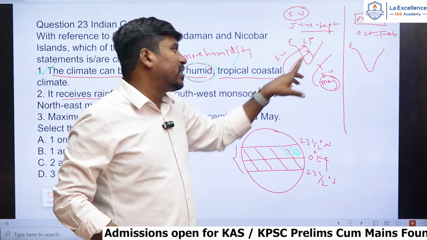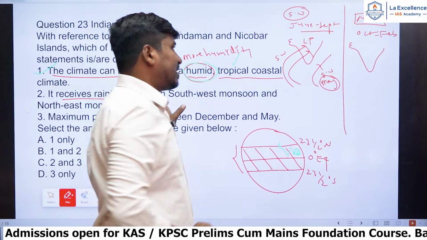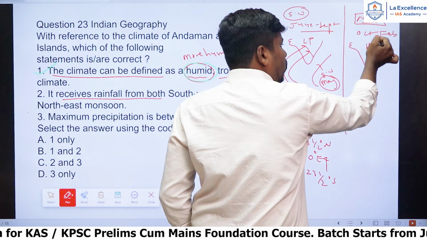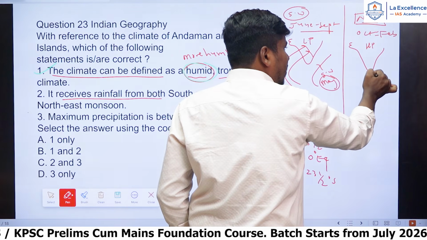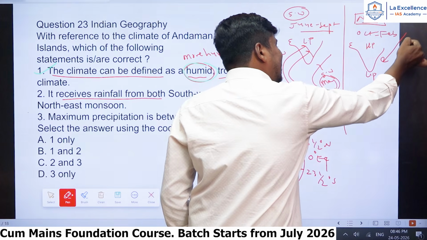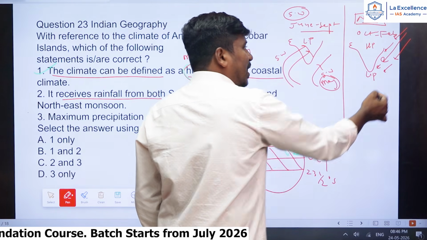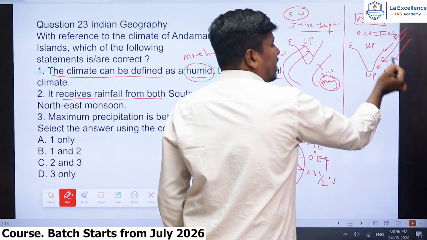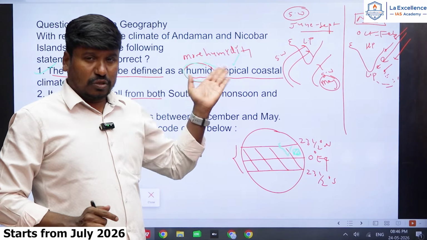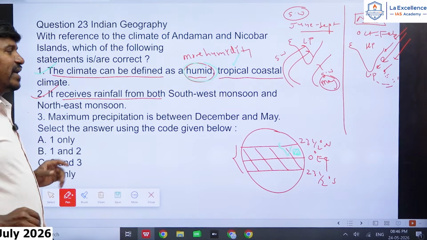And in Andaman Nicobar Islands, rainfall starts actually in the month of May, right? So if this statement is also correct, and during northeast monsoon high pressure develops over northern India and low pressure exists near the southern part of India, right? And the northeast trade winds carry the moisture from Bay of Bengal and give rainfall in Andaman Nicobar Islands. Means Andaman Nicobar Islands receive rainfall by both southwest monsoon as well as northeast monsoon. So second statement also exactly correct.